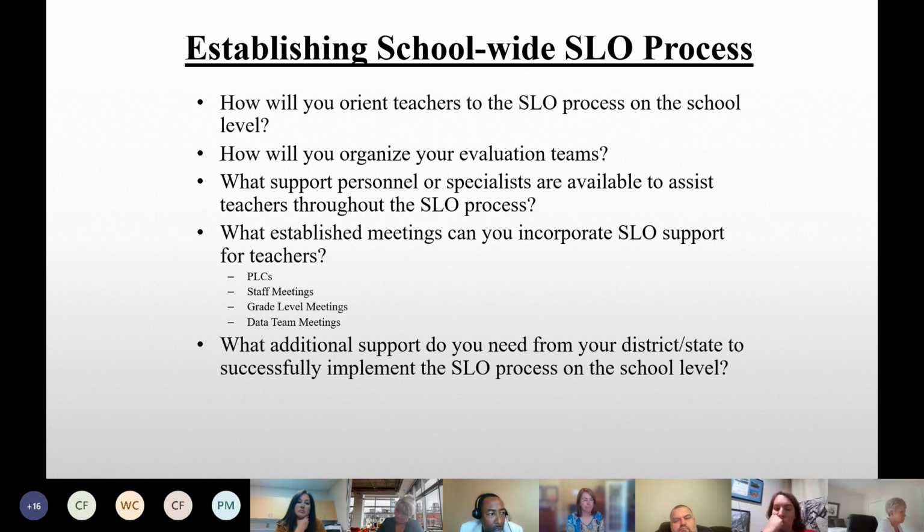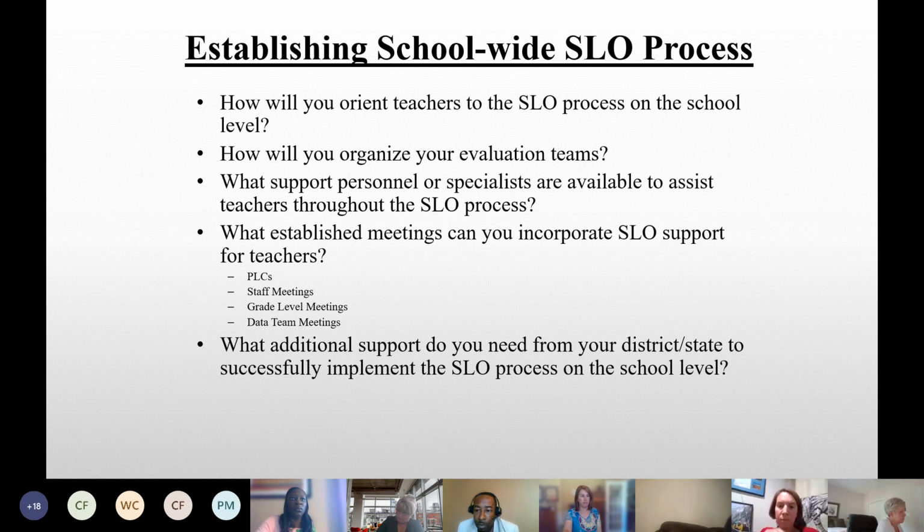And then lastly, we really want you to be able to share this with us. What additional support would you need from your district? Or what additional support would you need from us at the State Department to successfully, and that's the key word there, to successfully implement this? Because it sounds like there are some questions out there. We have some myths that needed to be clarified, right? So what do you need before leaving here today to help you successfully implement the SLO process on the school level? And I'll ask again, if you're not talking at this time, please mute your mics.